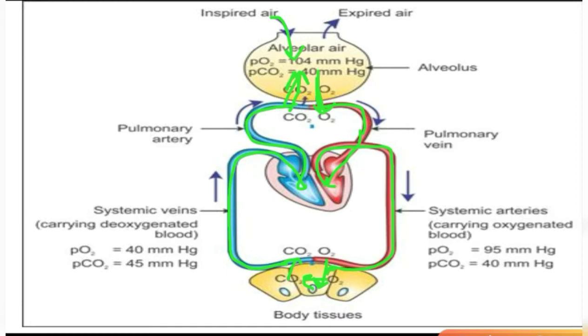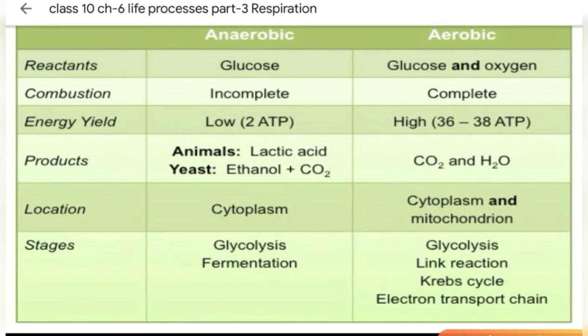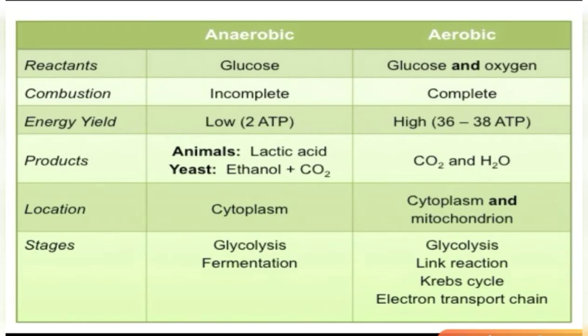So you could now understand how fast this reaction takes place. Now, what is the difference between anaerobic and aerobic respiration? We know that in anaerobic respiration, we have only one reactant, that is glucose, but in aerobic respiration we have glucose and oxygen because they combine together. Then if we talk of combustion, incomplete combustion is taking place in the anaerobic case because it is not getting any oxygen, so no combustion is taking place. But here aerobic respiration is undergoing complete combustion.